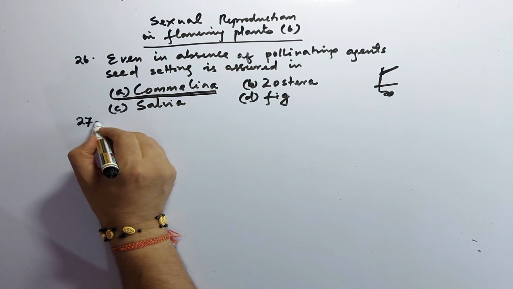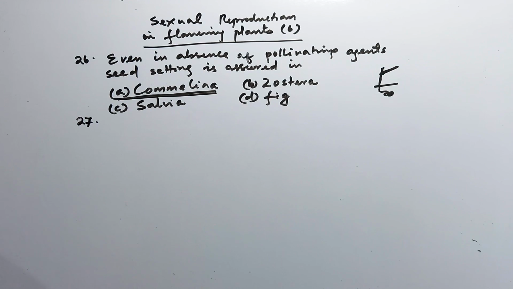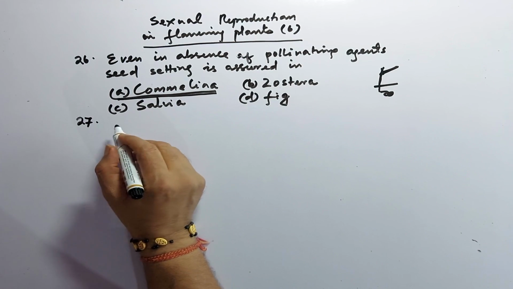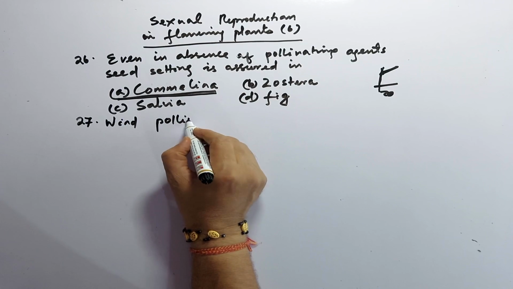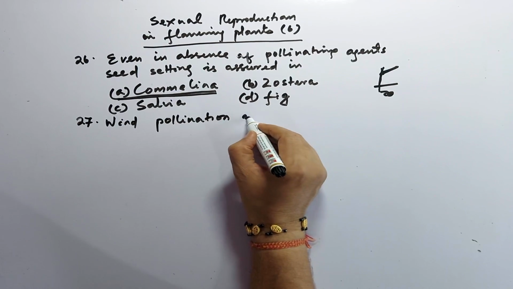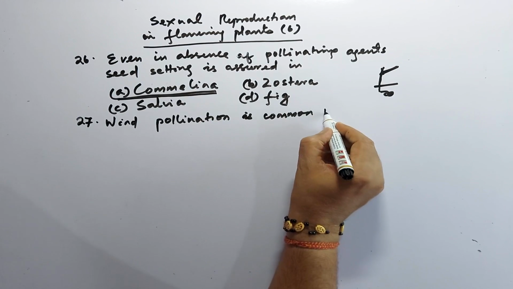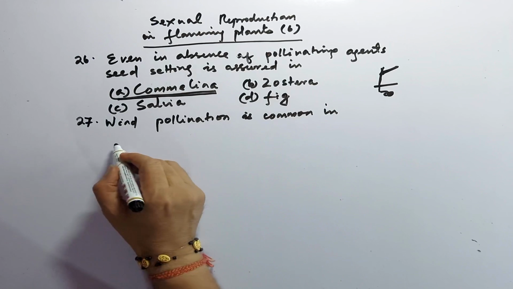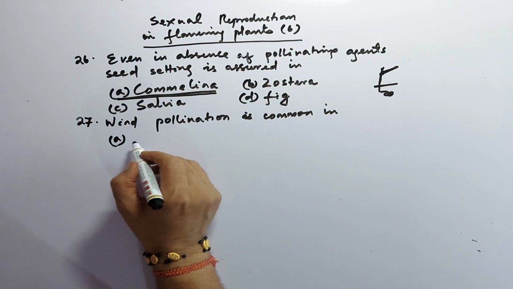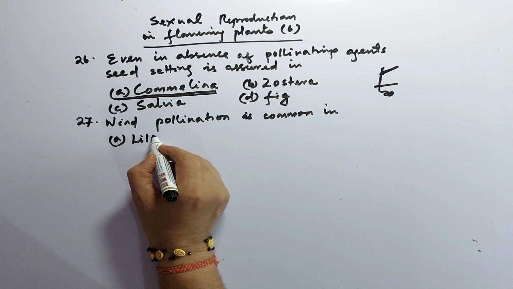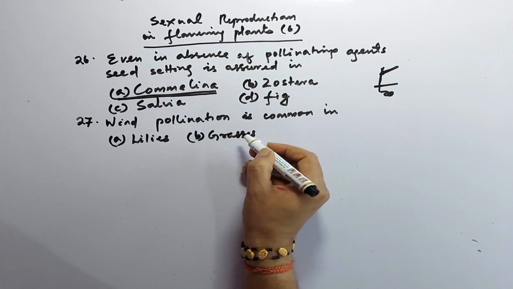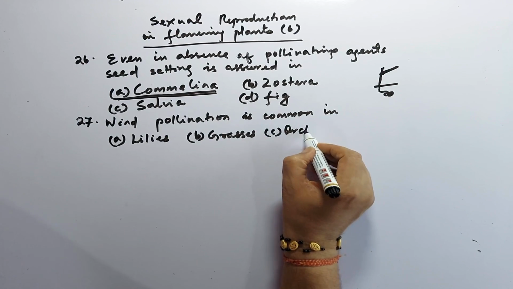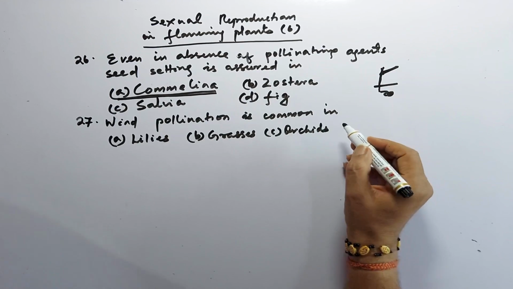Then 27. Wind pollination is common in: A, lilies; B, grasses; C, orchids; and D, legumes.